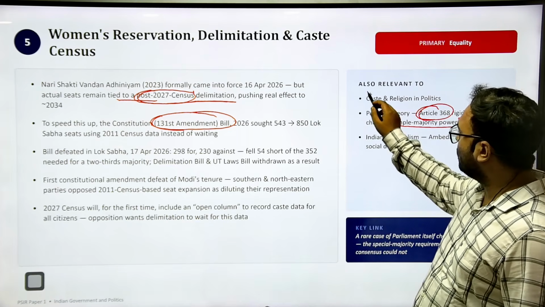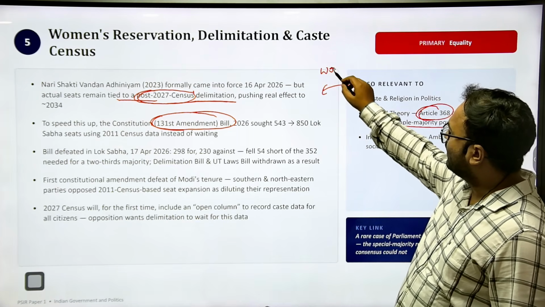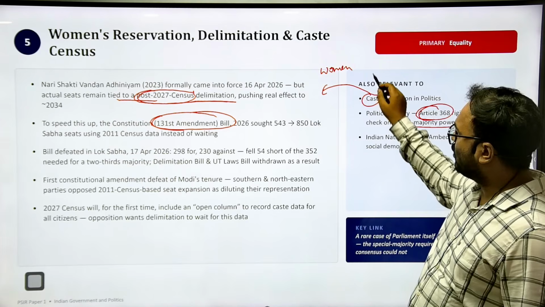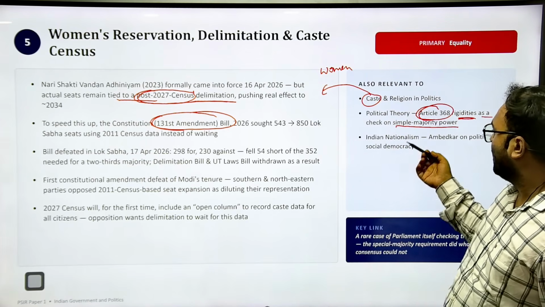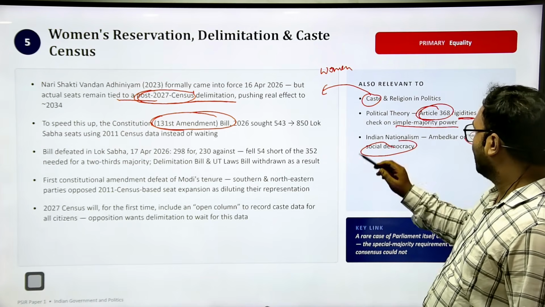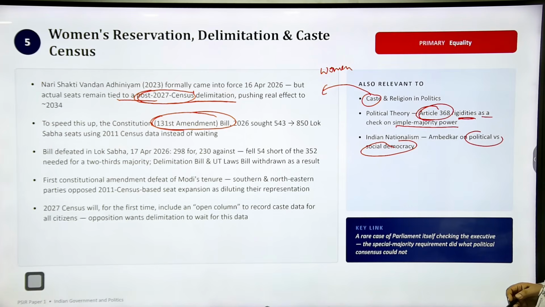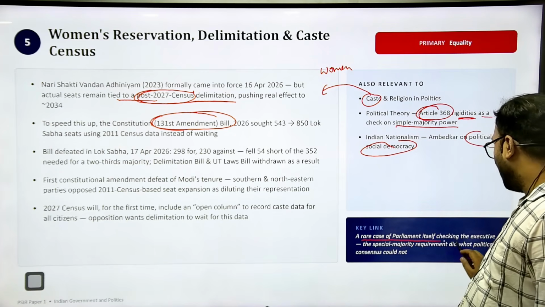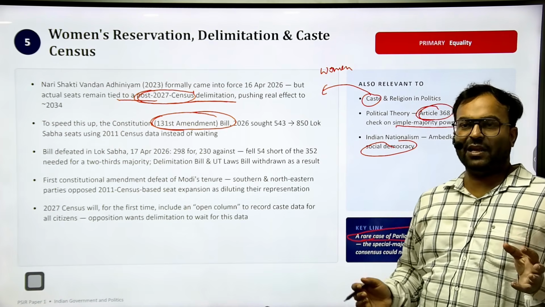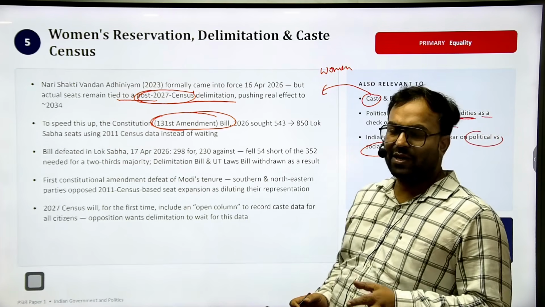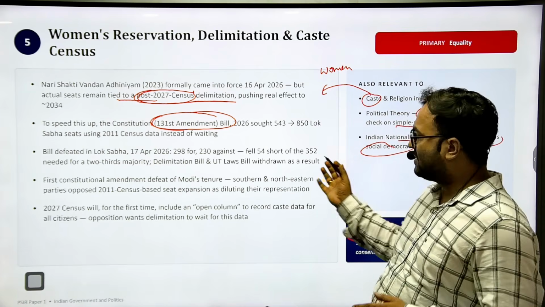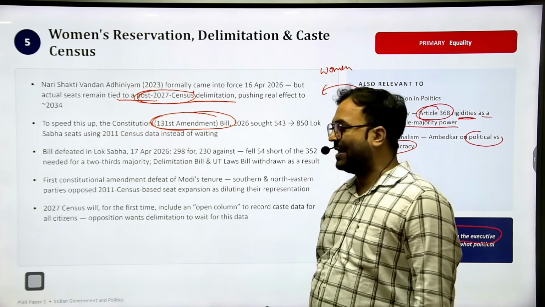So this is also related to the women. This is also related to caste, because the caste census was also talked about. This is also related to political versus social democracy. This is also related to the rare case of Parliament checking the executive. So these are all the points, and if this topic is not directly coming into the examination, indirectly the keywords and the linkages you can use directly in your mains answer.